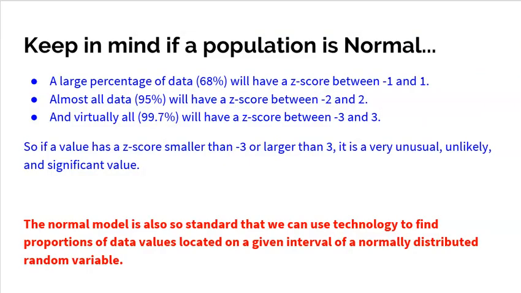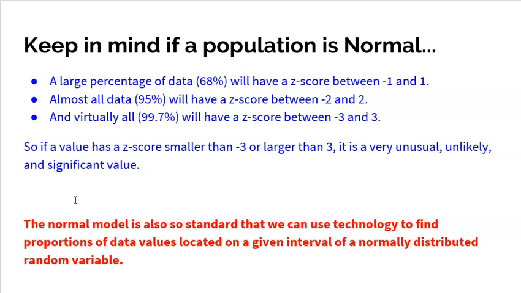So keep in mind, if a population is normal, a large percentage of data, 68%, is going to fall between a z-score of -1 to 1. Most data, 95%, is going to be between -2 and 2 standard deviations. And virtually all of a population, almost all, but not all, 99.7% will have a z-score between -3 and 3. So if a value has a z-score smaller than -3 or larger than 3, it's very unusual, very unlikely, and I would call that a significant value. Again, if you have an apple above 3 standard deviations above the mean, that's a significant apple. I mean, that's pretty shocking.